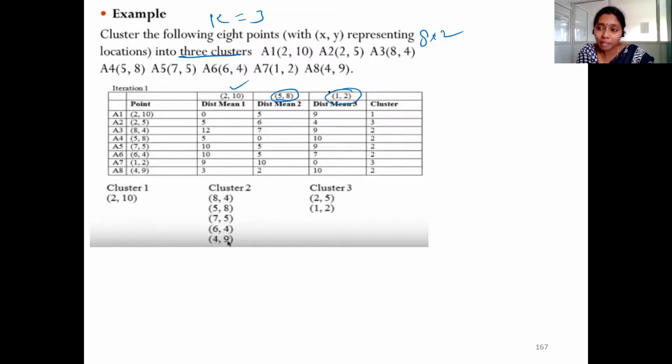We just randomly picked those 3 points as cluster means. So these are the means of the 3 different clusters. And now what to do? Based on that mean, we need to allocate each object or each record to the particular cluster. How to do that?